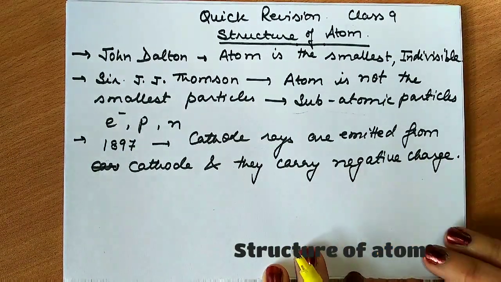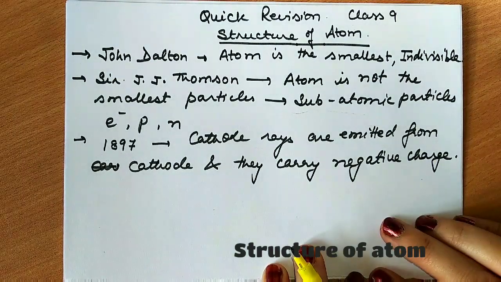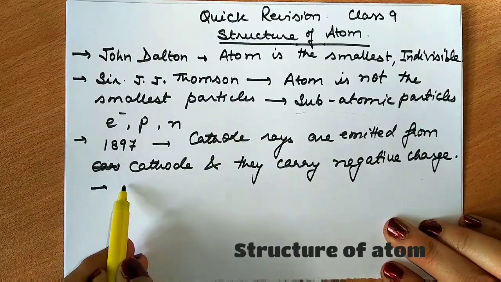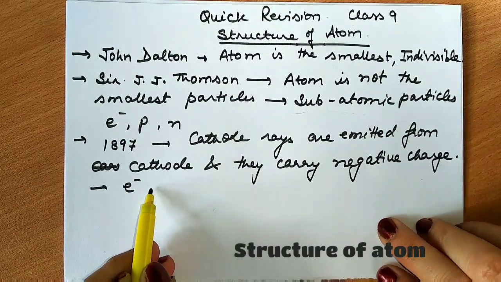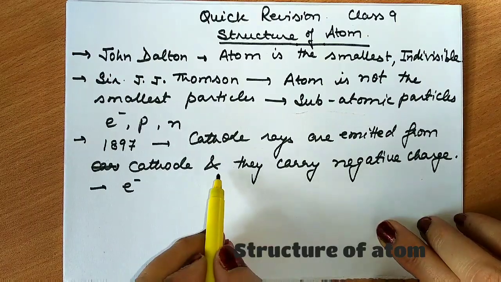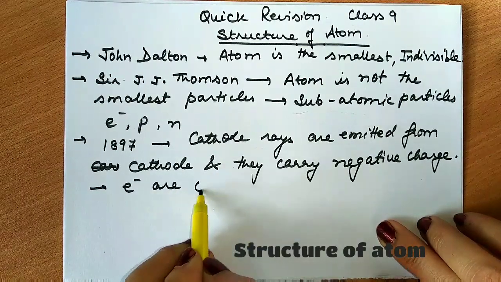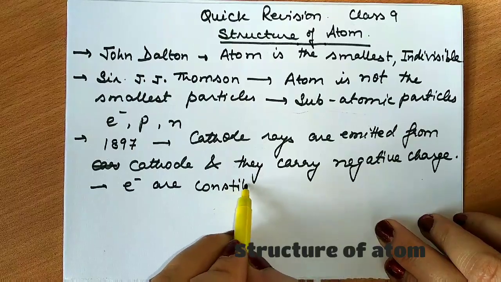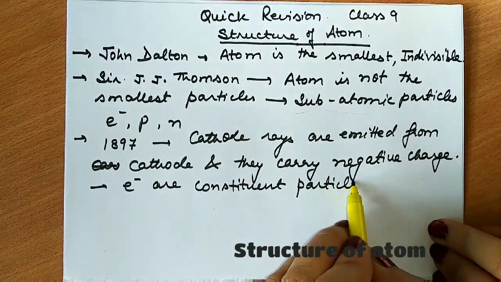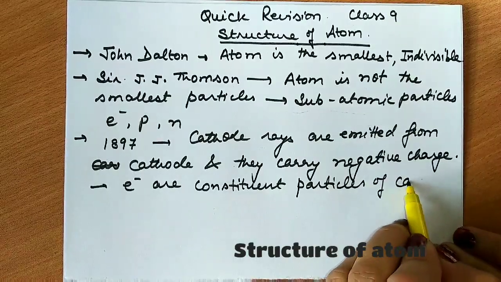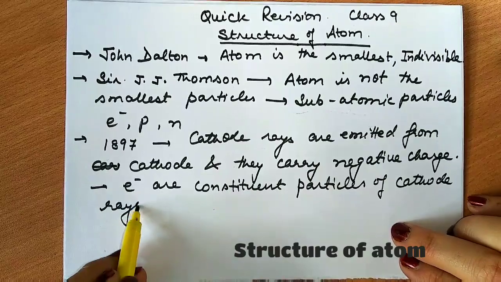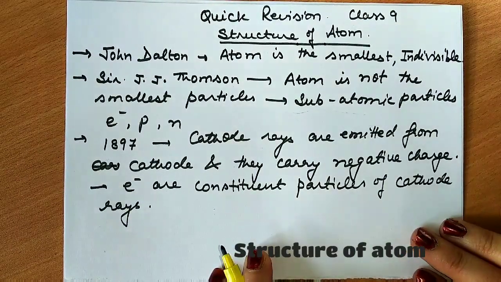These negatively charged rays, he called electrons. So he said that electrons are the constituent particles of cathode rays. This is what Sir J.J. Thomson discovered in his experiment.